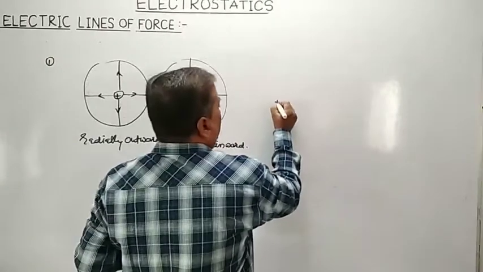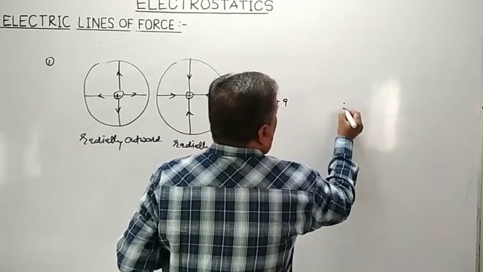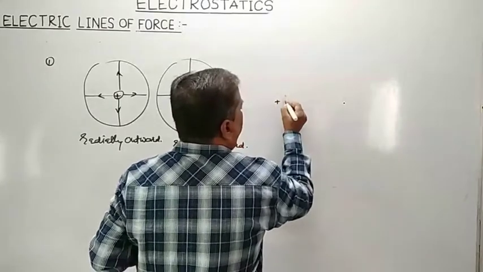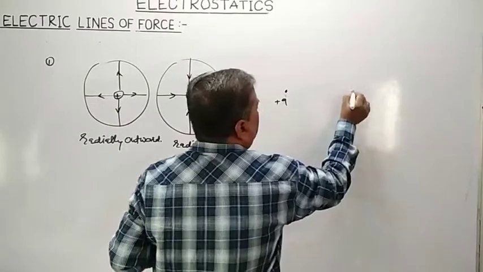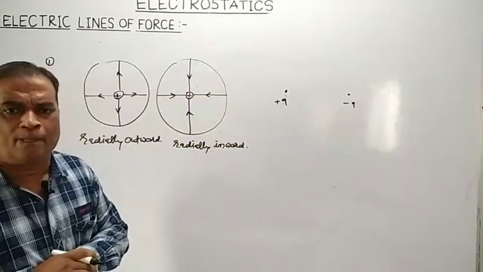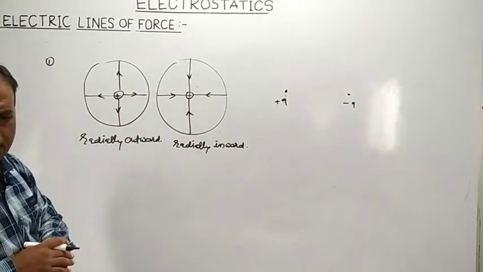Now suppose we have two opposite charges. One is plus q and the other is minus q. So here this is plus q, here this is what? A minus q charge. Both charges will produce their electric field as per this instruction.